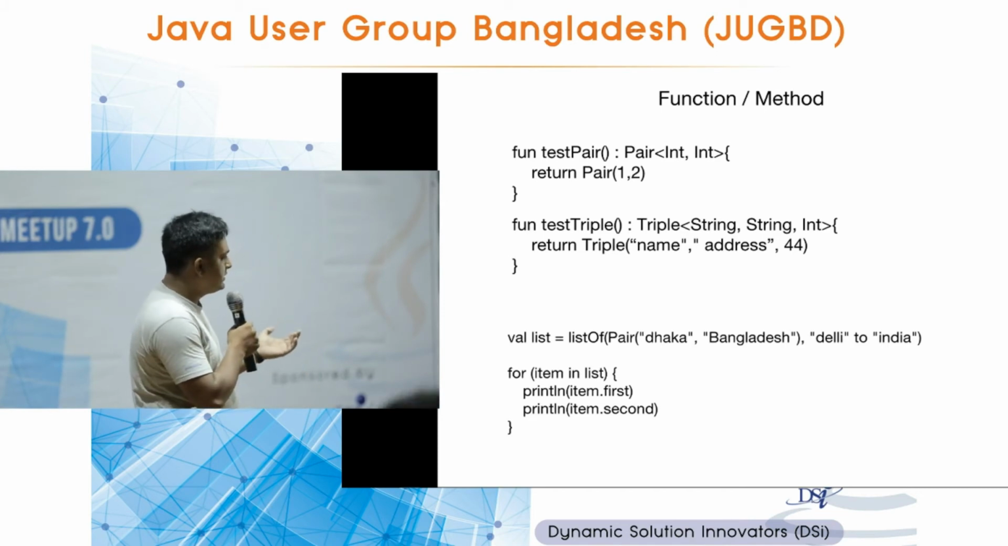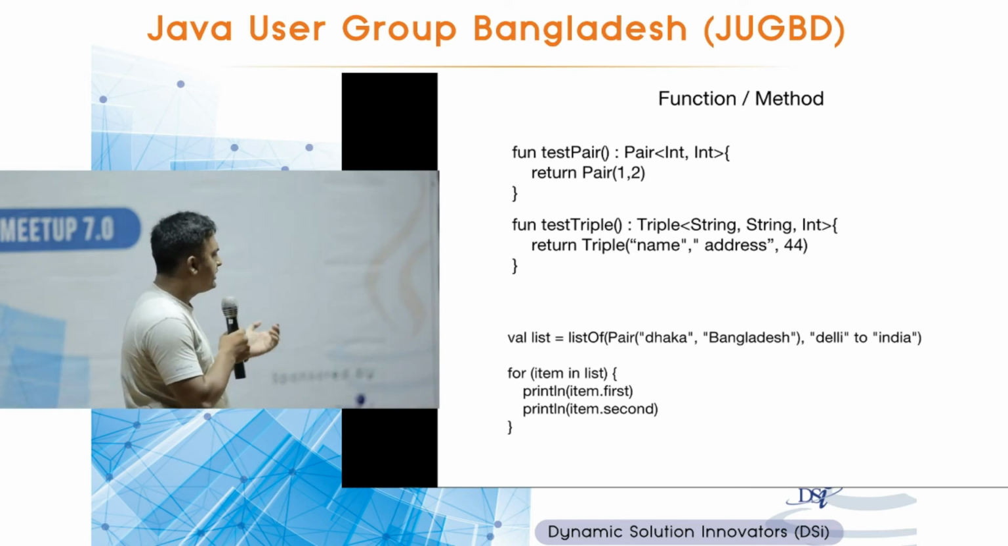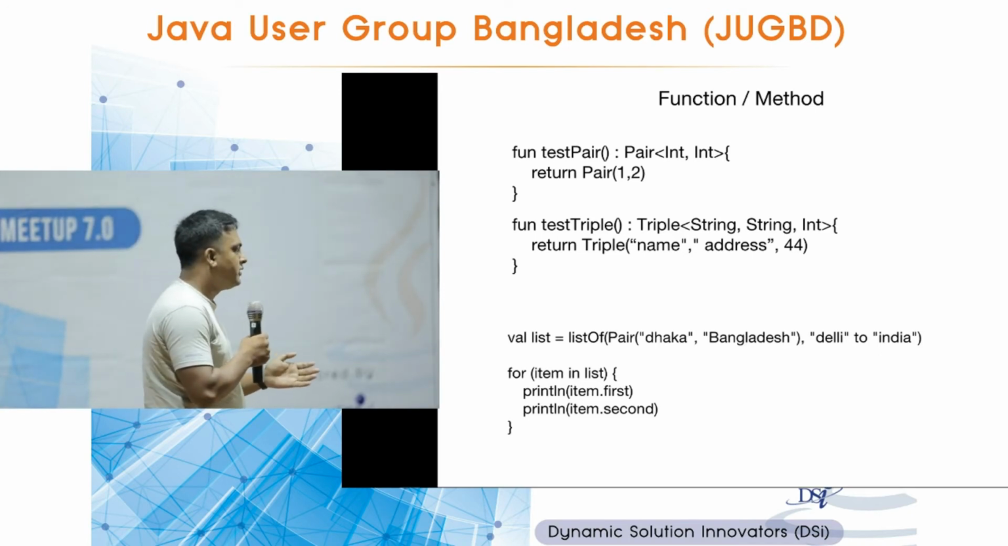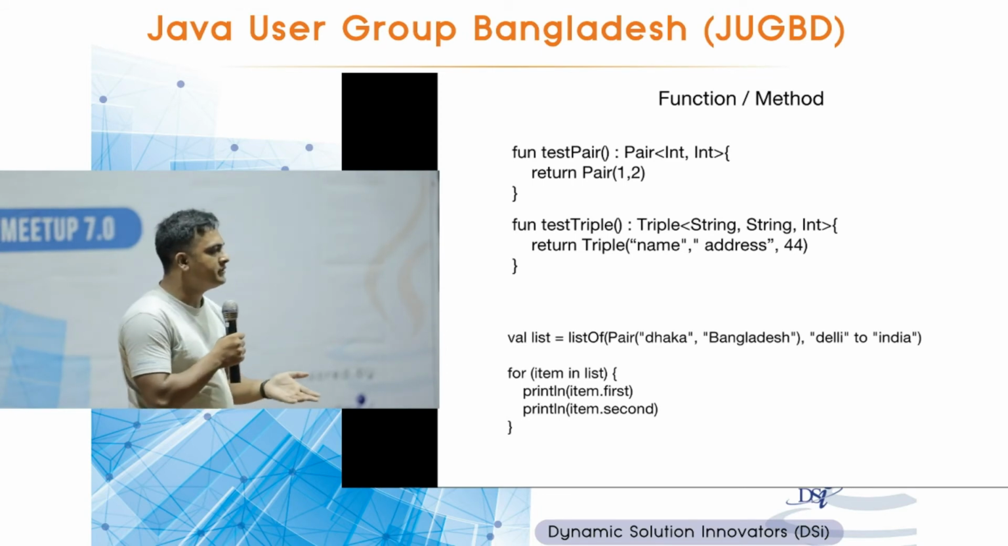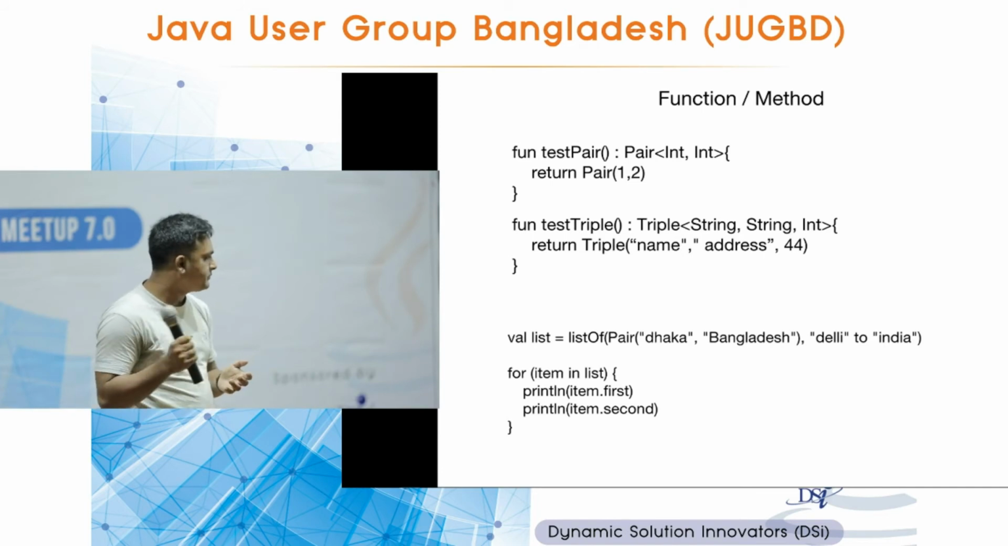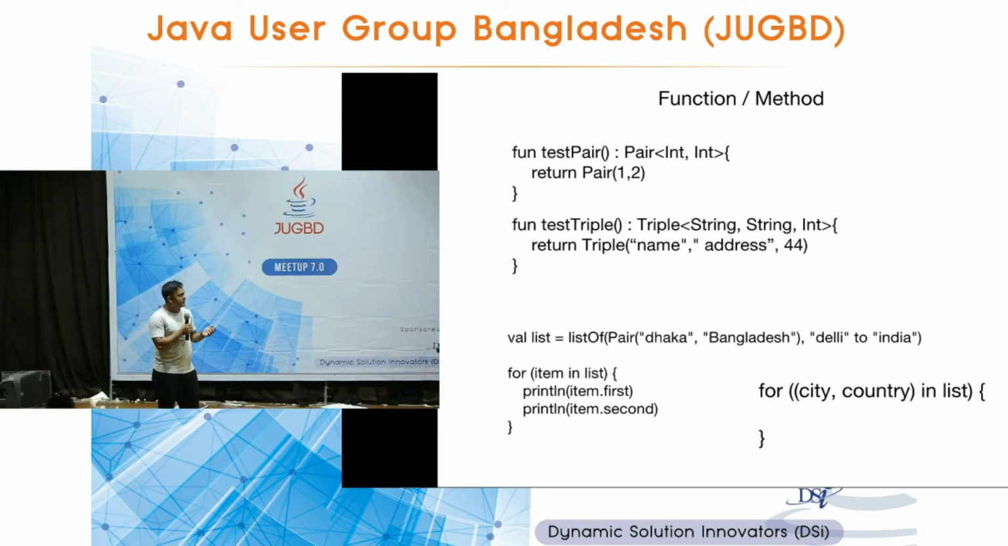But this is not very readable. What is item.first? If someone doesn't know the value, they will ask, what is first, what is last? Is there a third? It's second. What is third? Is there a third? So it's pretty confusing. So you can destructure a value like this: for city, country in list, and then it's much more readable. Obviously, you can change the list name to list of city and countries, and it becomes even more readable.